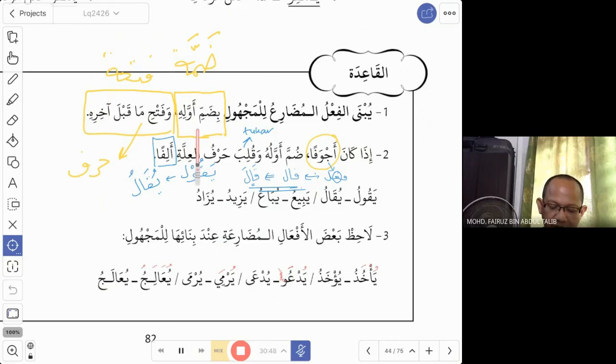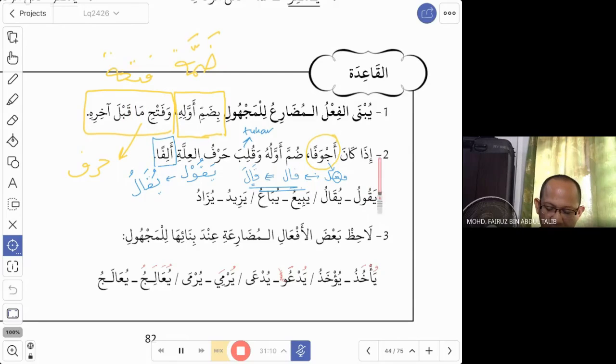So this is the general rule for mabni lil majhul when it is fi'il mudari. Okay, so this is general. You just memorize this: dhamma awal, fathah qabla akhir. And in madi, dhamma awalihi, but here it is kasrah, not fathah, kasrah.